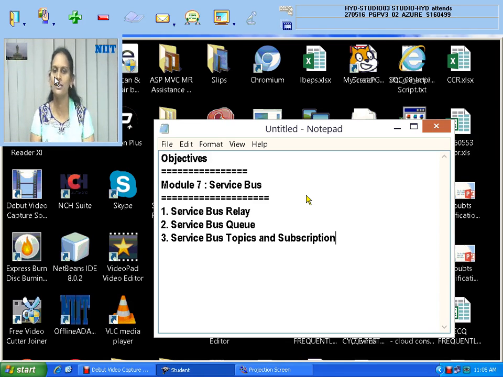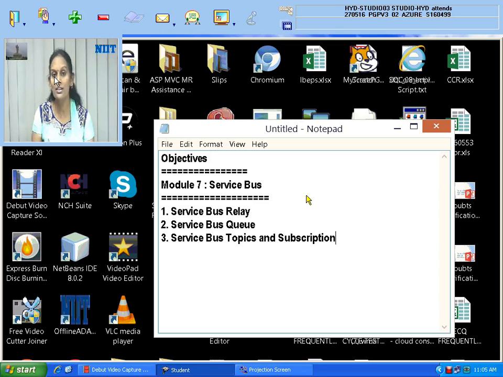First of all, we will see what a service bus is. In computer terms, you know what a bus is. It's a communication medium through which your data travels. But this service bus is the bus which is available in the Azure cloud portal. So our applications can transfer their requests through this service bus, from the client to the server. Sender and receiver can communicate over this service bus.